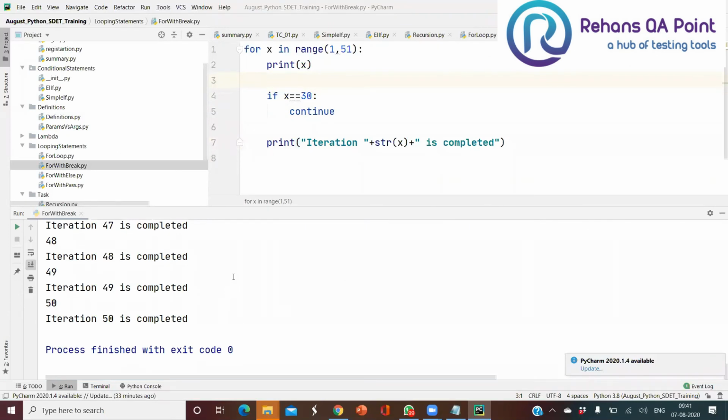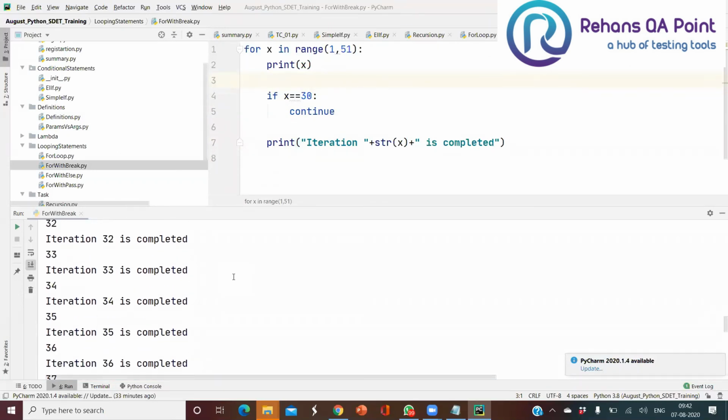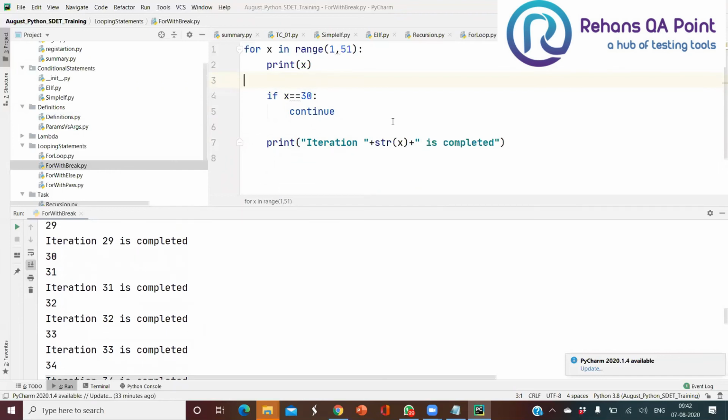So now just go back to the iteration number 30. See here, it printed the 30, but this line is not printed. Line number 7 is not printed. It skipped the current iteration, but it didn't break the loop. It jumped onto the next iteration. It went and picked the next iteration. So this is the way we'll be using the continue keyword inside Python for loops. Not only a for loop, any other loop you can apply it to.